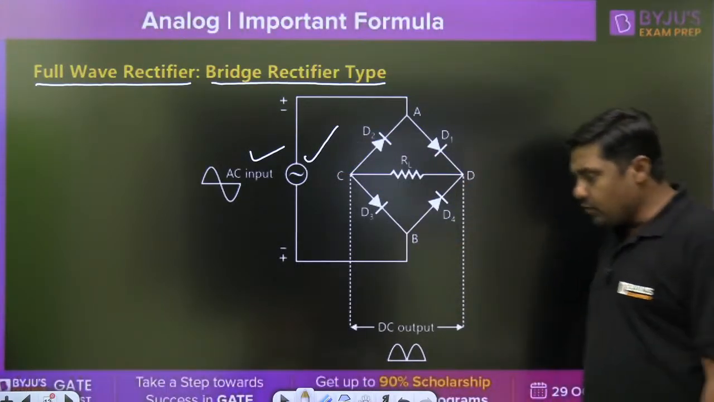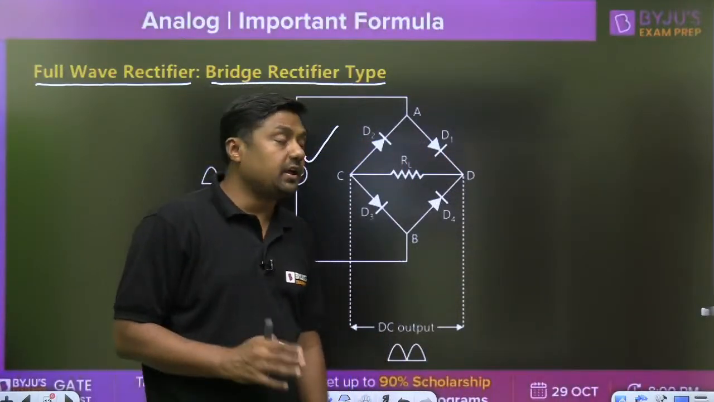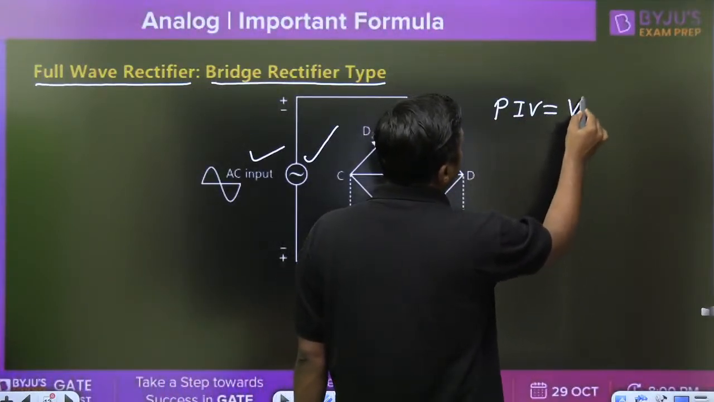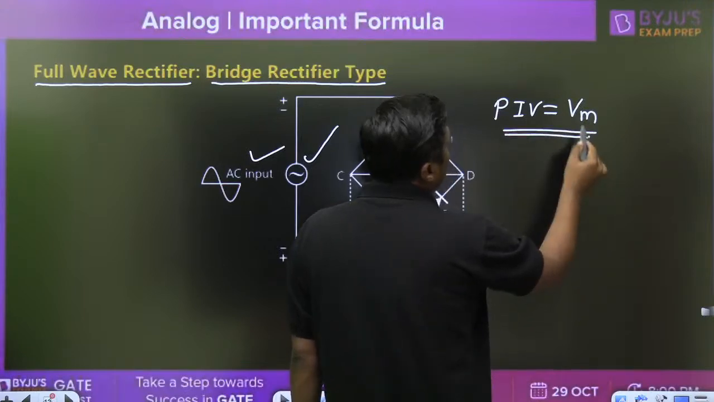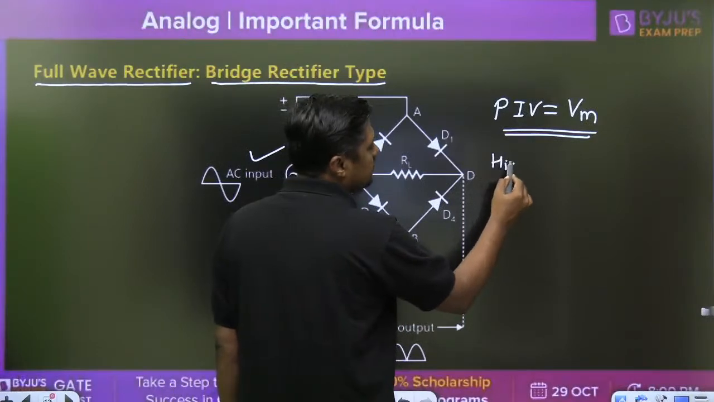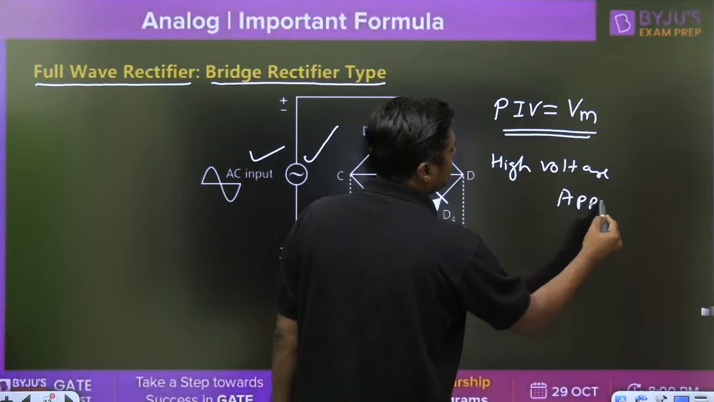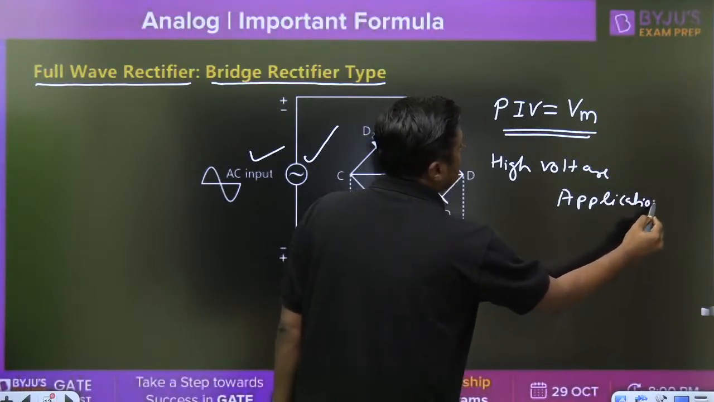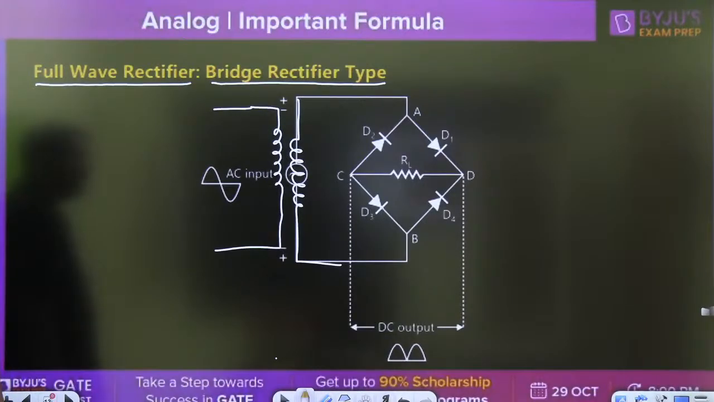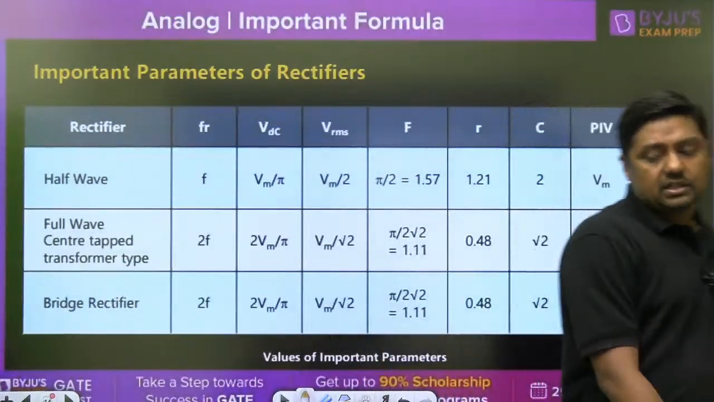Right? What is the advantage of bridge rectifier? The PIV, peak inverse voltage, is only Vm. And that's why we can use the bridge rectifier for high voltage application. So this is about the half-wave rectifier, full-wave rectifier and bridge rectifier. And this table is available for you. You can compare all the rectifiers.